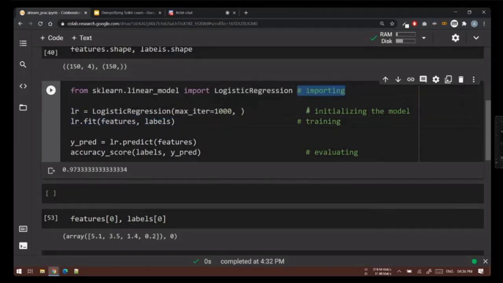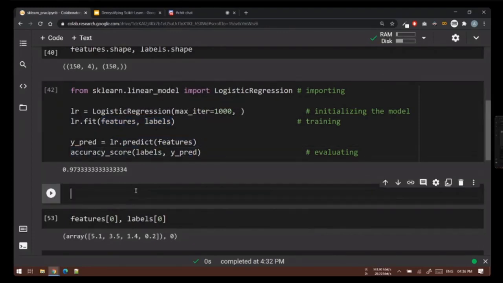You start by importing your model, you initialize it. During initialization, you pass everything, that is all the setup requirements that your model needs. The default values are most of the time pretty good, so you don't have to worry much. And then you ask your model to train on this data. Once your model is trained, you make these predictions. This is the complete flow.